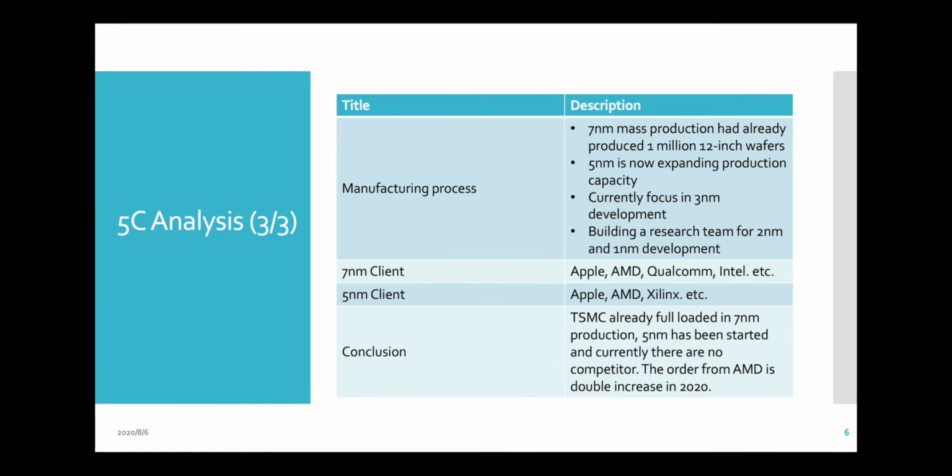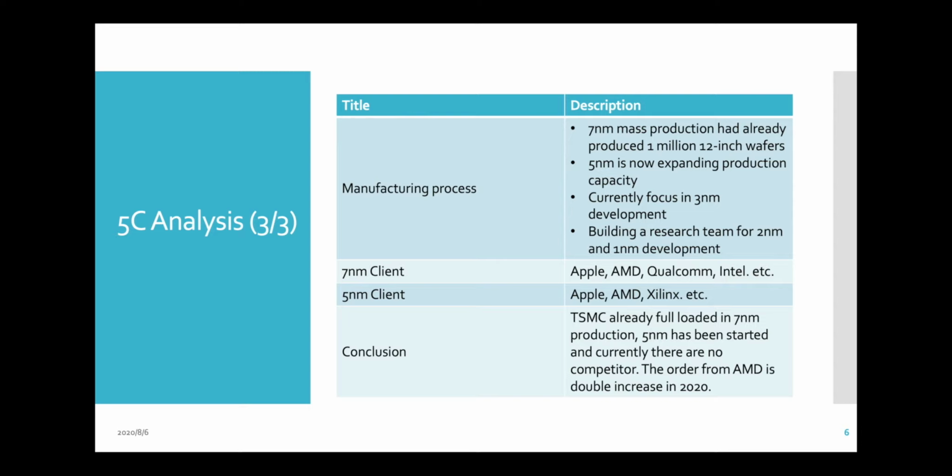So for the manufacturing process, as we have mentioned, 7 nanometer had already produced 1 million 12-inch wafers, and 5 nanometer is now expanding production capacity, which is currently being worked on for maybe the next generation of Intel or AMD or Apple CPUs. We're using the 5 nanometer technology.